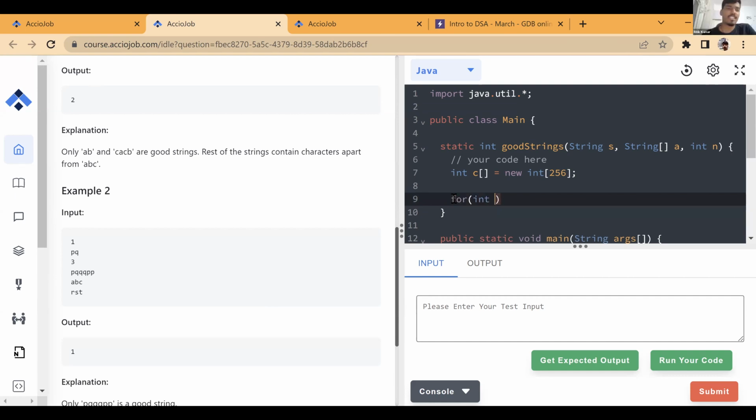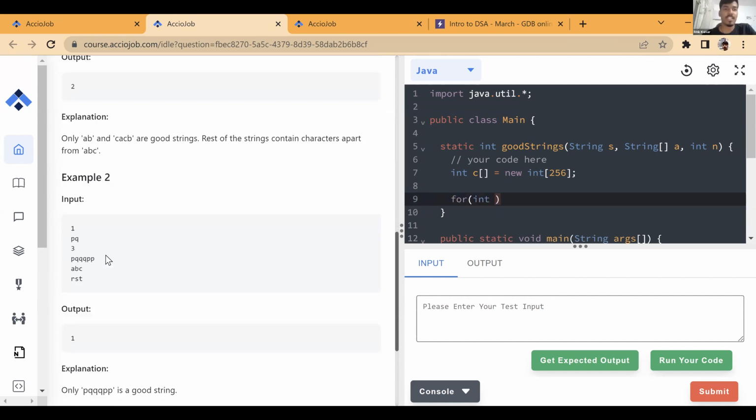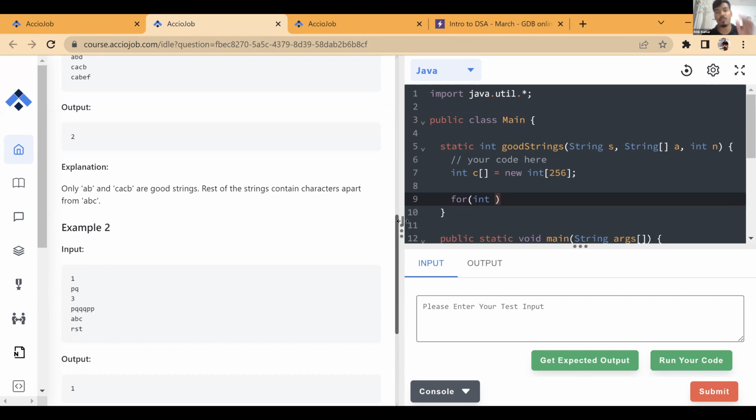Now we don't know anything about it, and it has nowhere mentioned that it is alphabet, so we took it as 256. Why 256? Because these are the total number of characters that you can type out from the keyboard. You cannot create any more characters than this. These are the only characters present in the ASCII set.